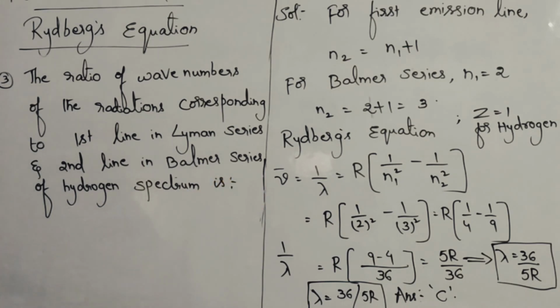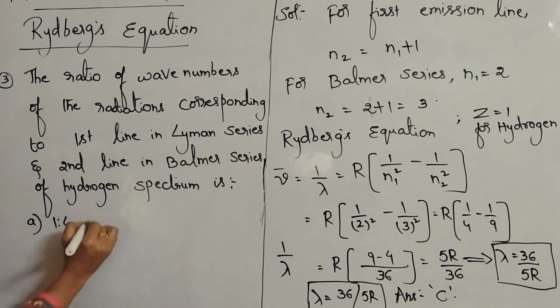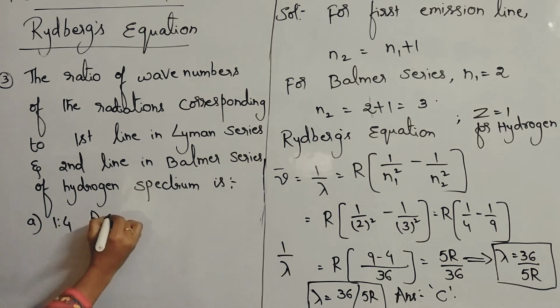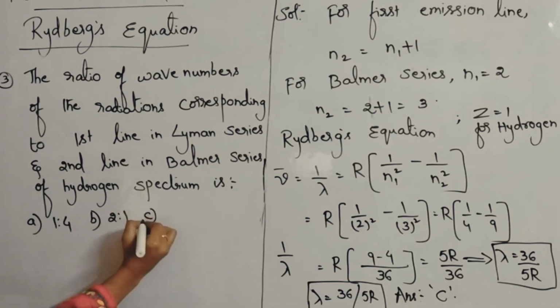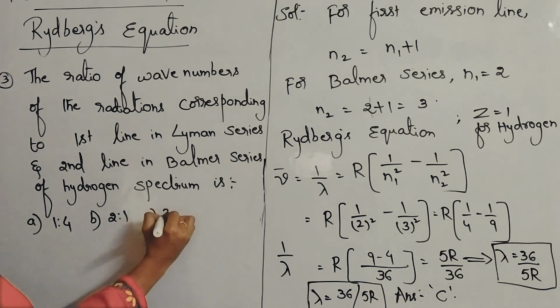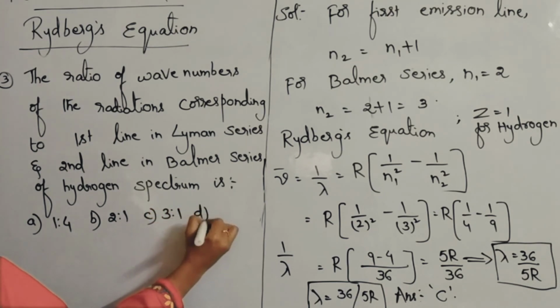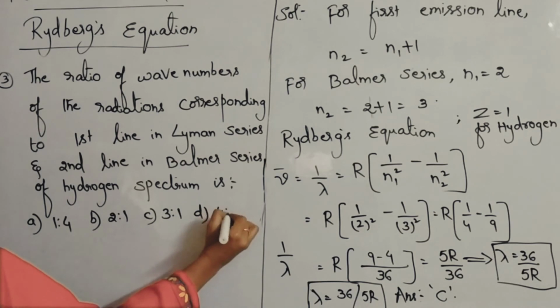This is the question, and you have 4 options. Option A 1:4, option B 2:1, option C 3:1, and option D 4:1.